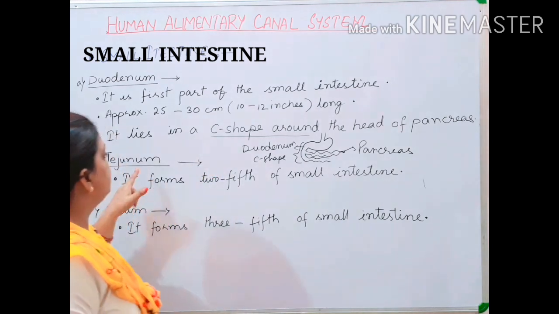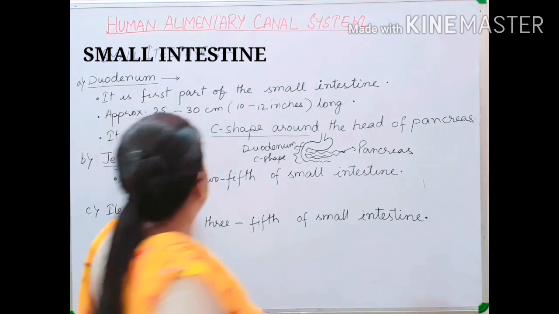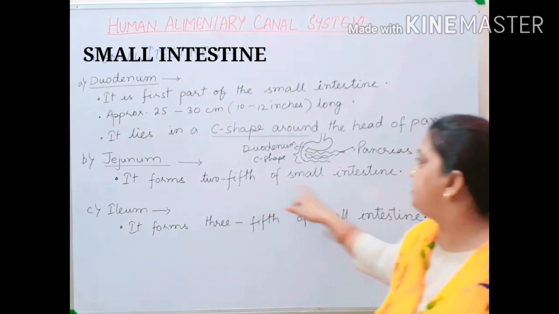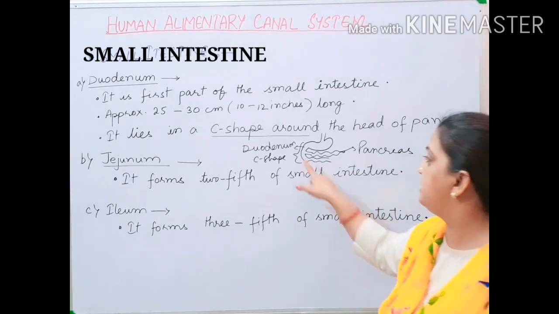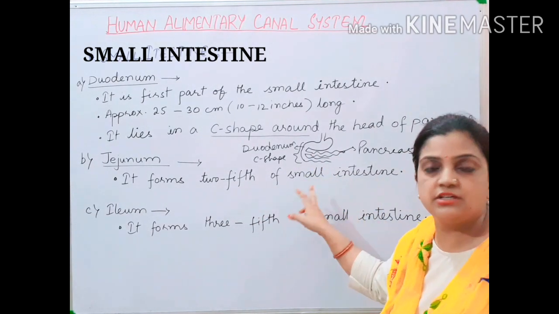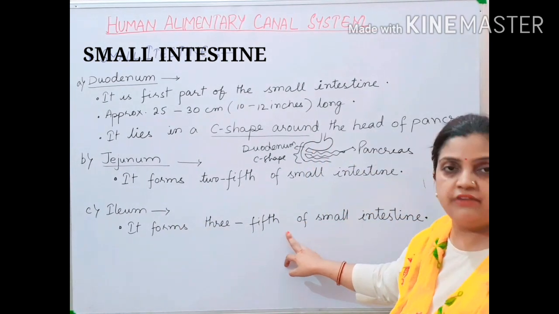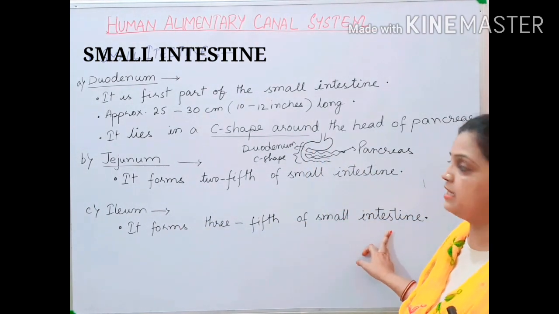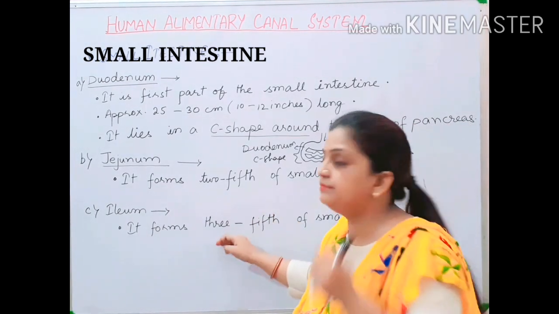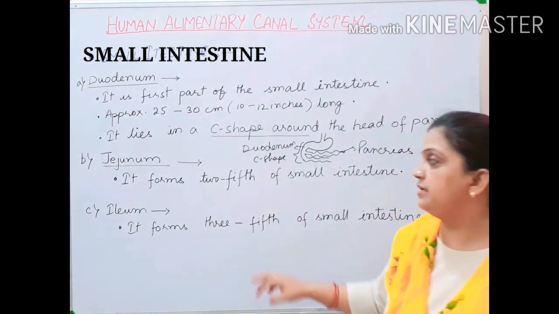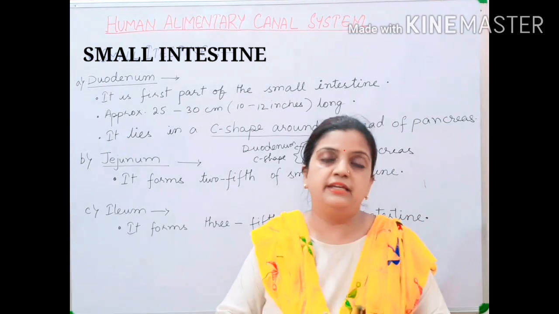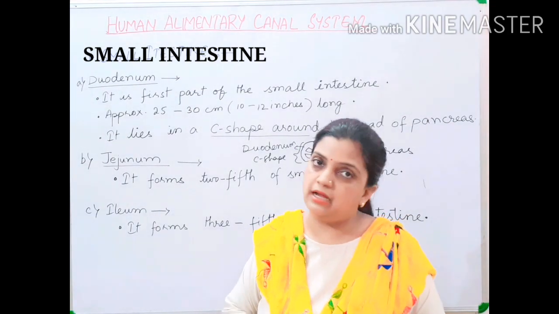Now children, the next part is your jejunum. This jejunum makes 2/5 part of the small intestine, a highly coiled structure. And then the last is the ileum, which makes 3/5 part of the small intestine. And after this, the last part, the ileum, is joining to the large intestine.